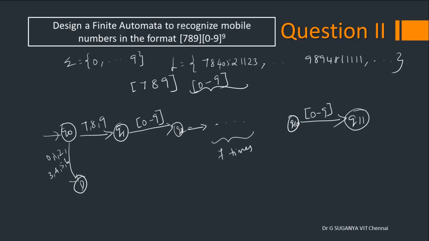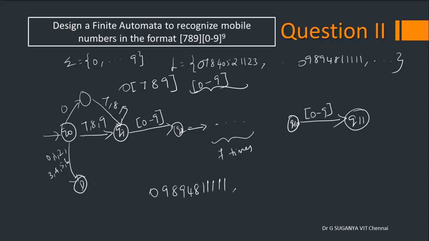So what will be the structure here? Just before this a 0 has to be included, right? So before this a 0 should be there. Before the start state, or in between these two states, you should have an intermediate state 0, and on reading 7, 8, 9 it can take you to this state. That's all. So this will accept numbers like 0, 98, 948, 111.